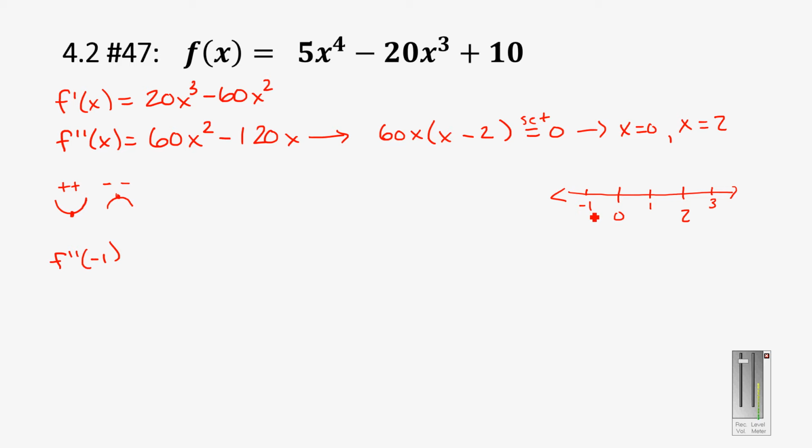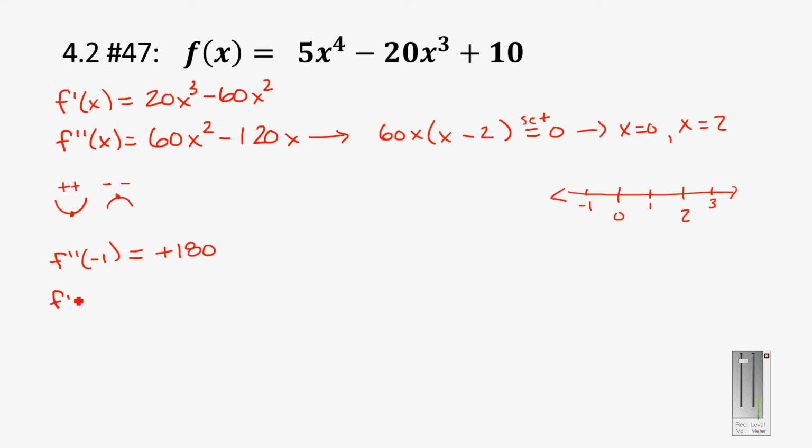So -1 squared would be 1 times 60 is 60, minus a -1 times this, so it'd actually be 60 plus a 120. So this is going to be a positive 180.